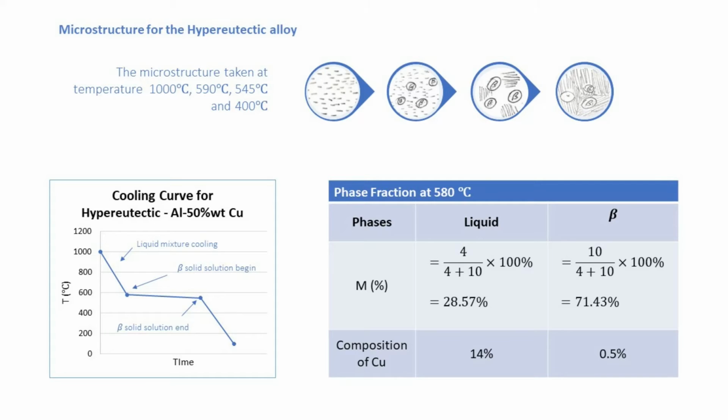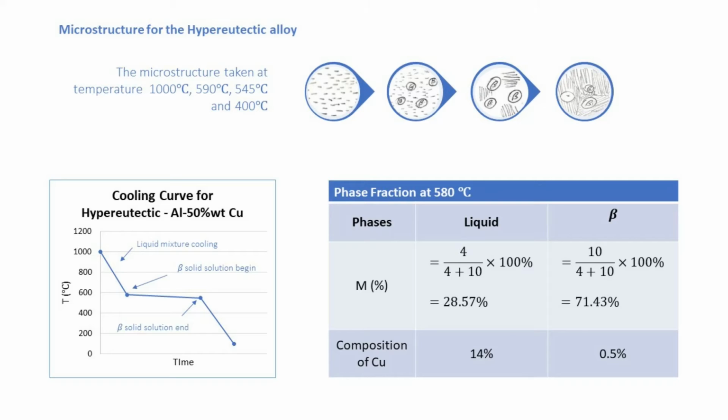As we can see in the sketch, the beta started to form at 590 degrees Celsius, and for the cooling curve, the process began at 1000 degrees Celsius and continued to 590 degrees Celsius, at which point the beta solid solution began. This beta solid solution is then cooled further until it reaches 545 degrees, where the solidification ends.